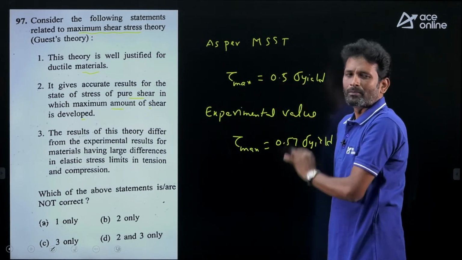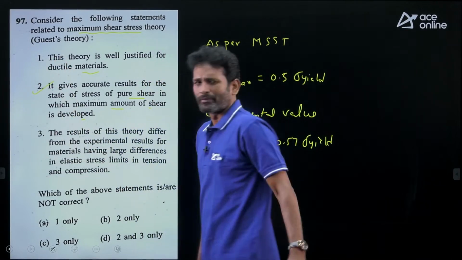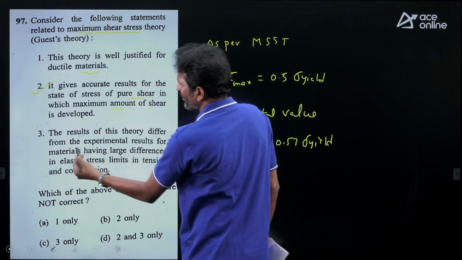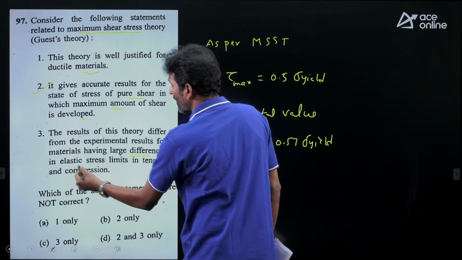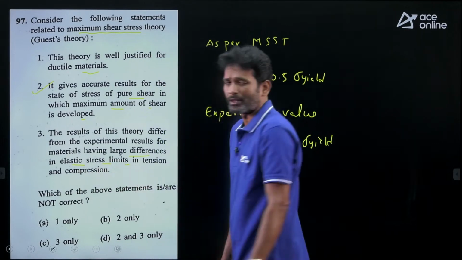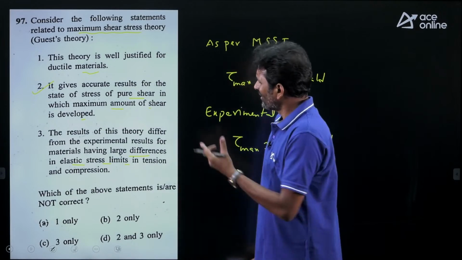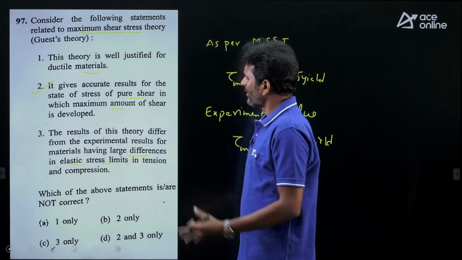This is most conservative but not accurate. So statement 2 is incorrect. Come to the third statement: the results of this theory differ from the experimental results for the materials having larger difference in elastic stress limits in tension and compression. If the properties differ in tension and compression, the results from this theory differ from the experimental results.